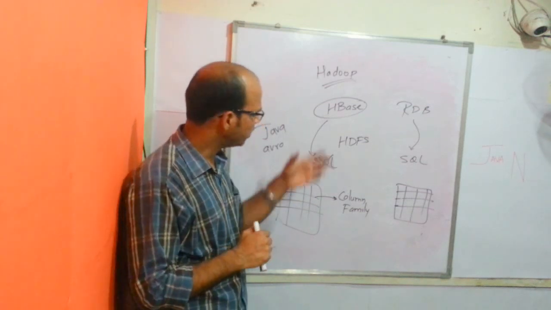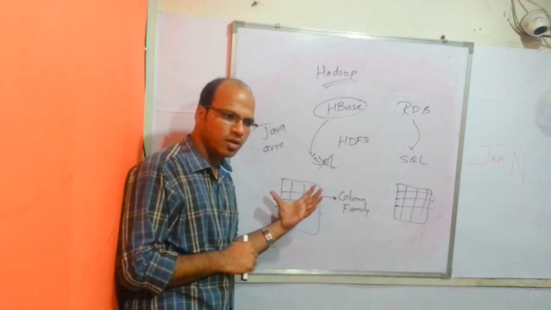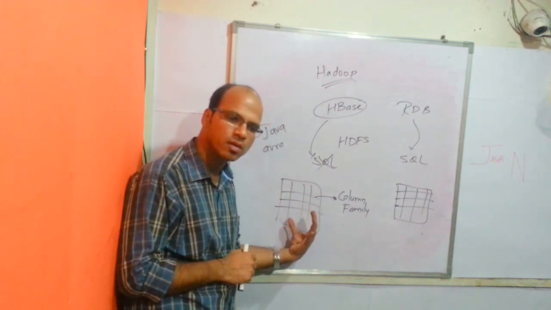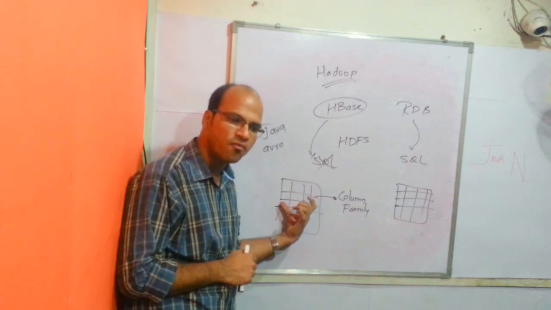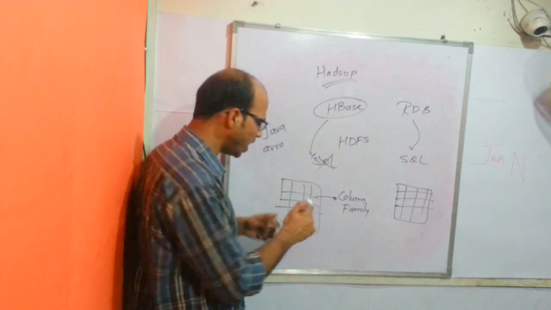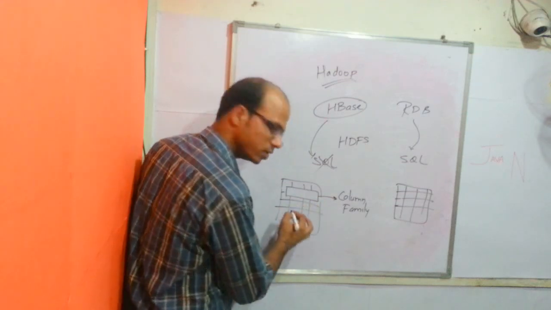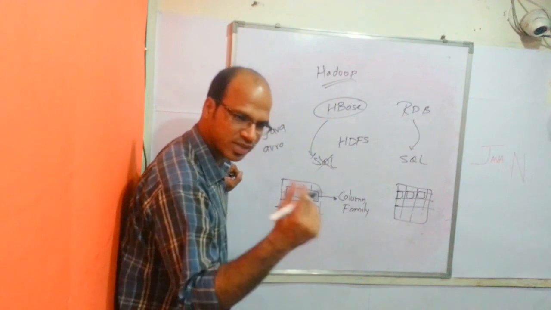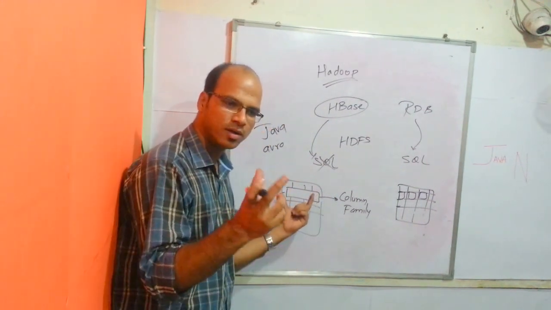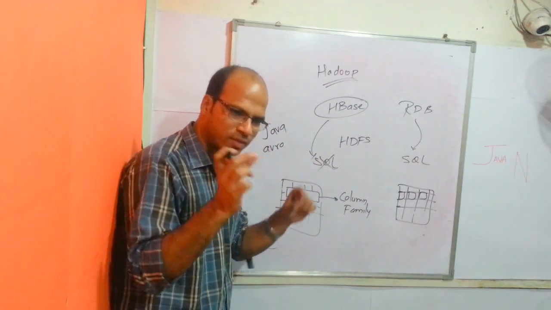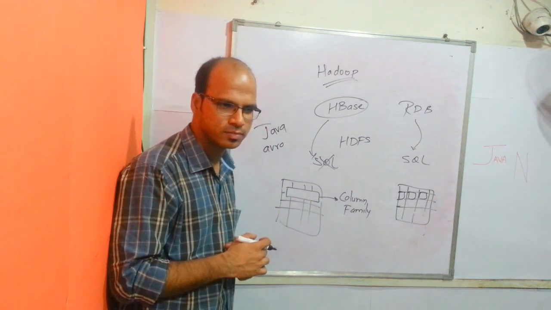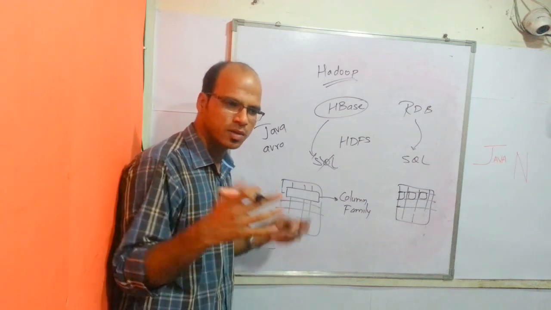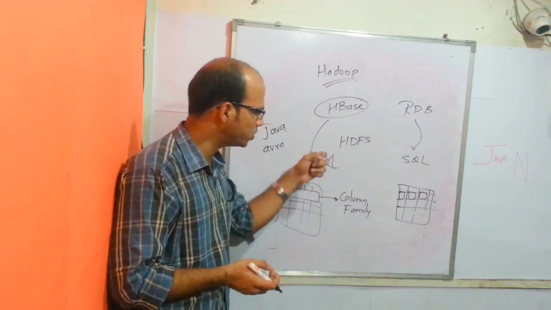Clear? So in HBase we have a table structure, but it will be rows and columns. The difference is that we can create a column family, and in this column family all your data will be combined. Here you have a data set or data values, a tuple, a combined value. So basically SQL cannot work with this column family, and that's why we cannot use SQL.